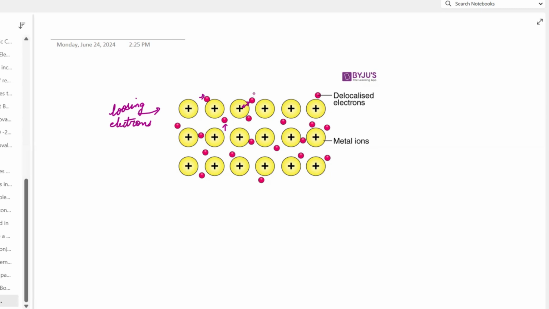We know that electrons are negatively charged and cations are positively charged, so the force of attraction developed between the cations and the sea of electrons is known as the electrostatic force of attraction.